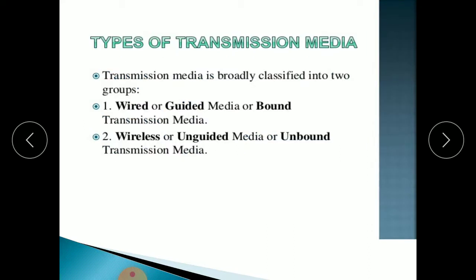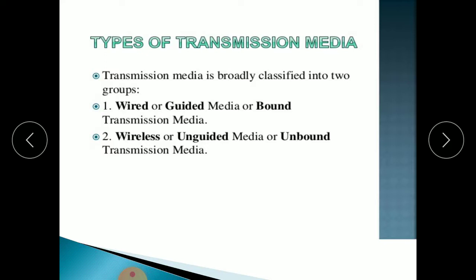Then types of transmission media. As you see on screen, there are two types of transmission media. Transmission media is broadly classified into two groups. First one is wired or guided media or bound transmission media, and second one is wireless transmission media, which we can call unguided media or unbound transmission media.